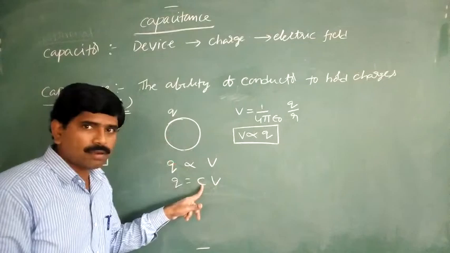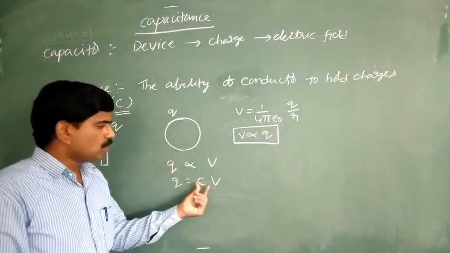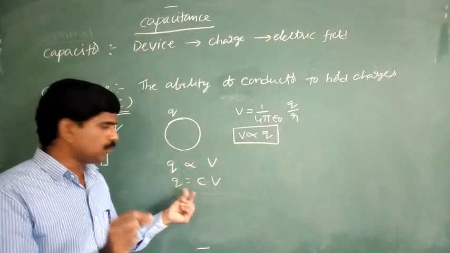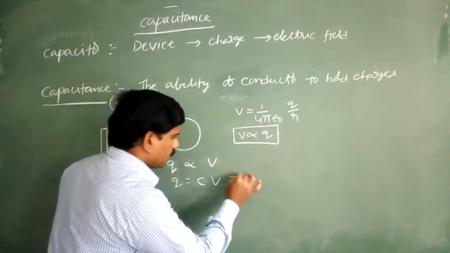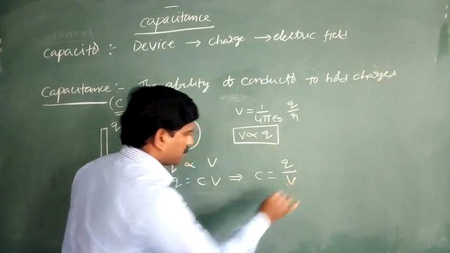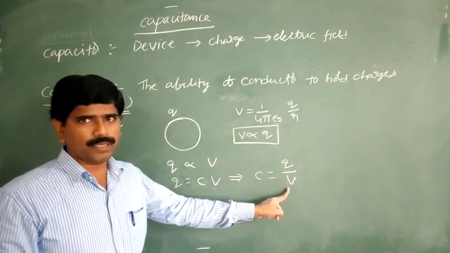Here C is called the capacitance of that conductor. So how much charge does it hold? That is the charge Q. From this equation, C is equal to Q by V.